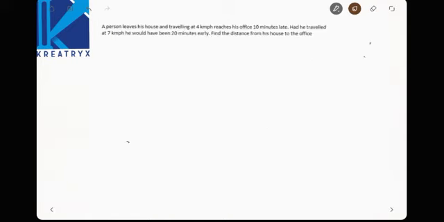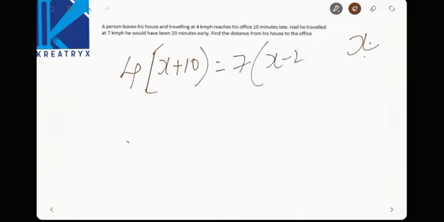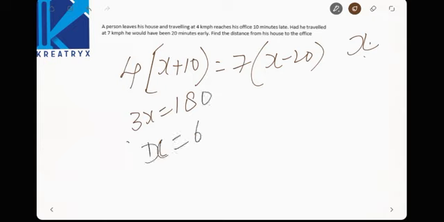A person leaves his house and travelling at 4 kmph reaches his office 10 minutes late. Let us consider his correct time as x. If he travels at 4 kmph, he is 10 minutes late, means x plus 10. If he travels at 7, he is 20 minutes early, means x minus 20. Now we get 3x is equal to 180, x is equal to 60. So the correct time is 1 hour.